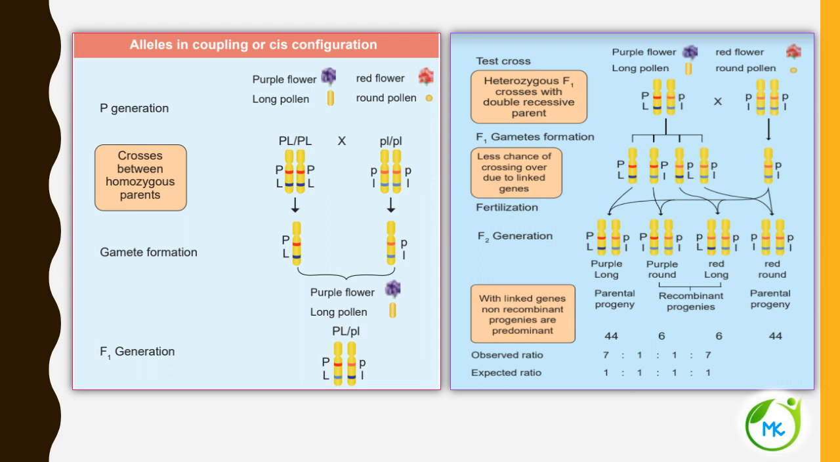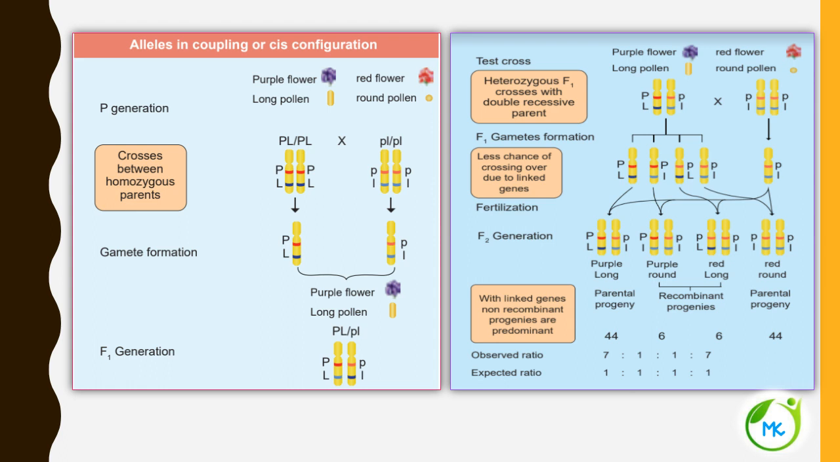Now let's see the alleles in case of coupling or cis configuration, how they function during the coupling process. We will learn about two processes: one is the coupling process and the other is the repulsion process. First we are going to learn about the coupling process. Here the parental generation is a purple flower with long pollen, and the other parent is a red flower with round pollen.